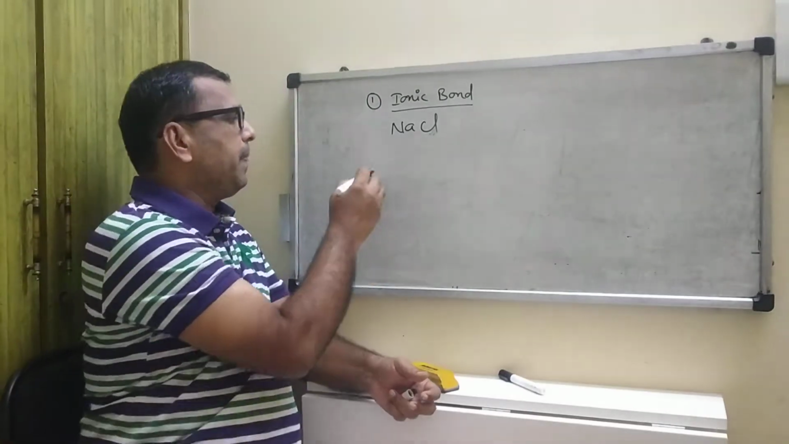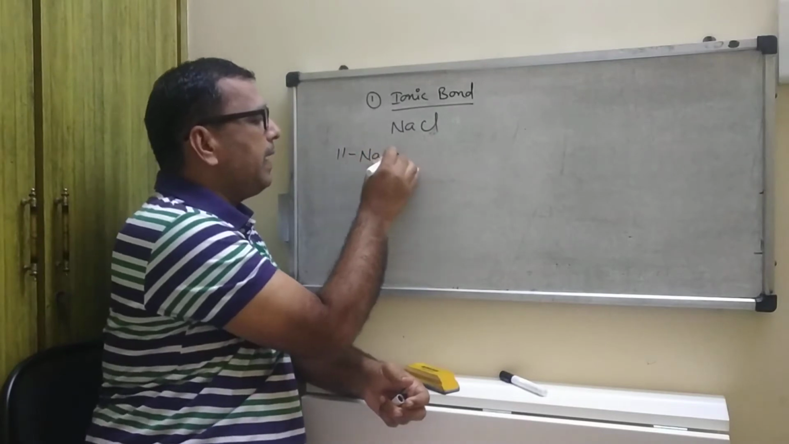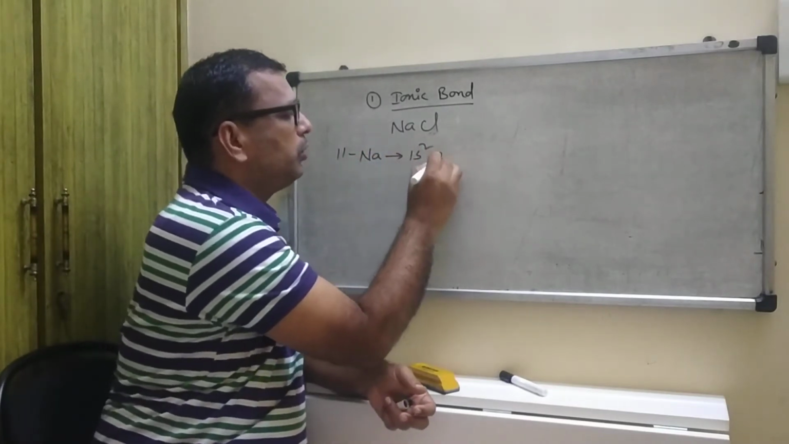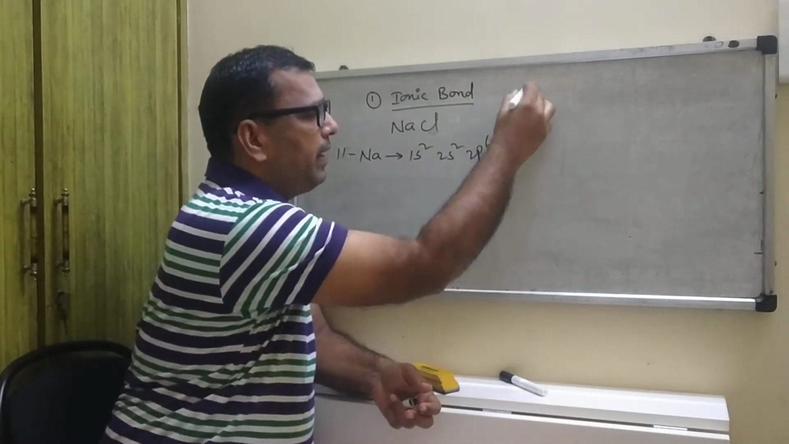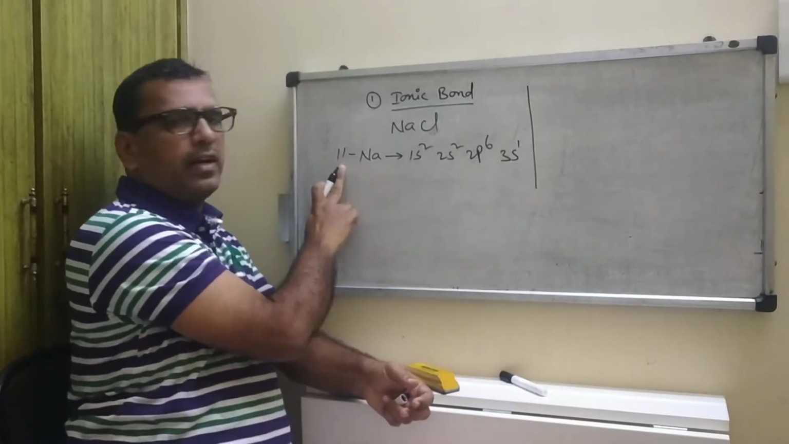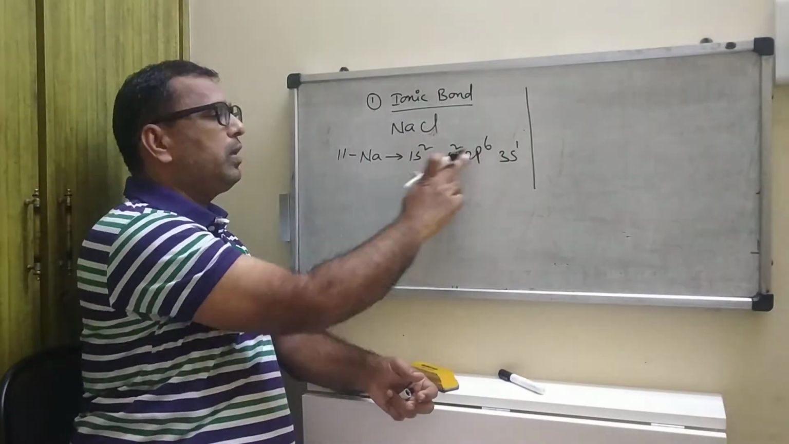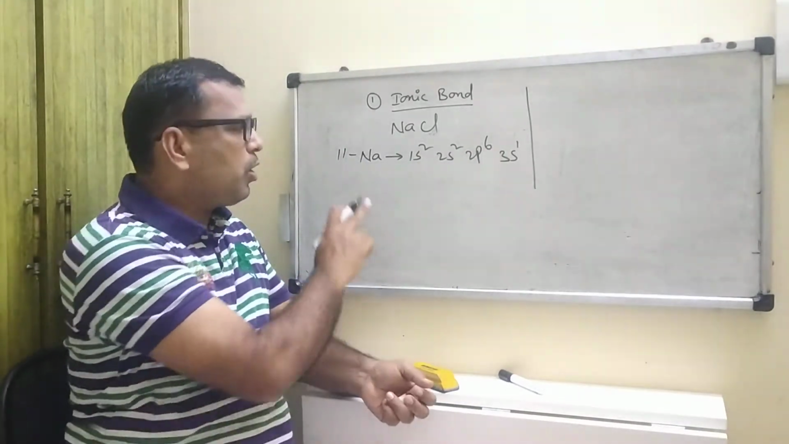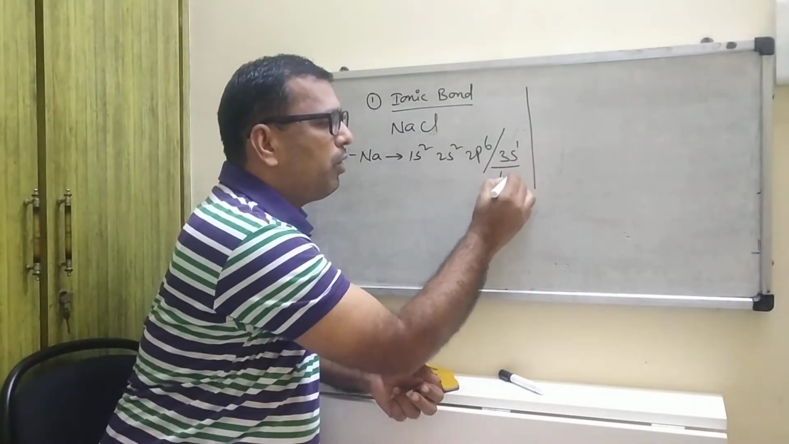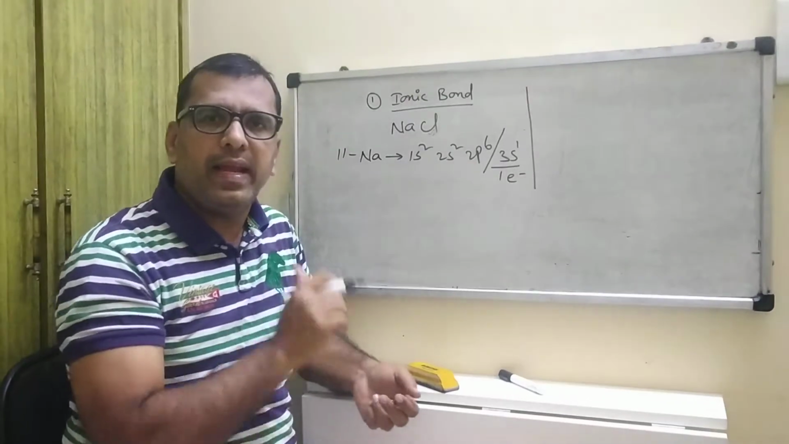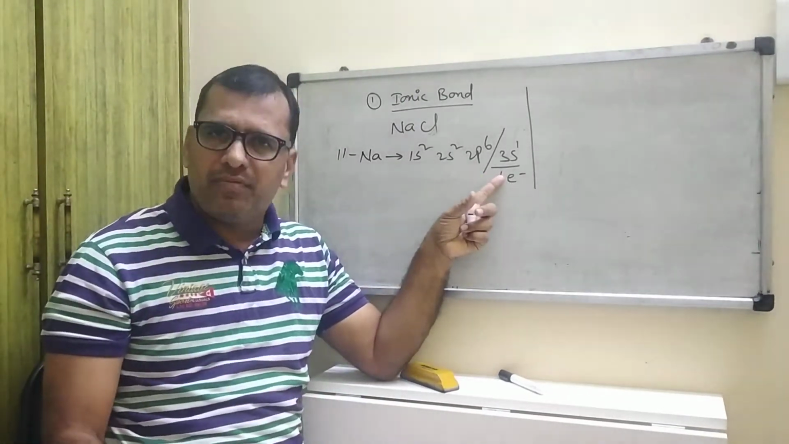So here the atomic number of sodium, that is Na, is 11: 1s2, 2s2, 2p6 and 3s1. Why? It contains 11 electrons, 2 plus 6 plus 1. So total here is 11. I am giving importance only to the valency shell. Why? Valency shell electrons take part in chemical bond formation.